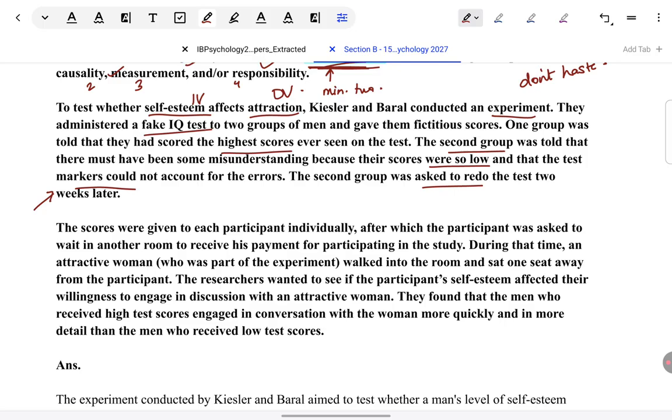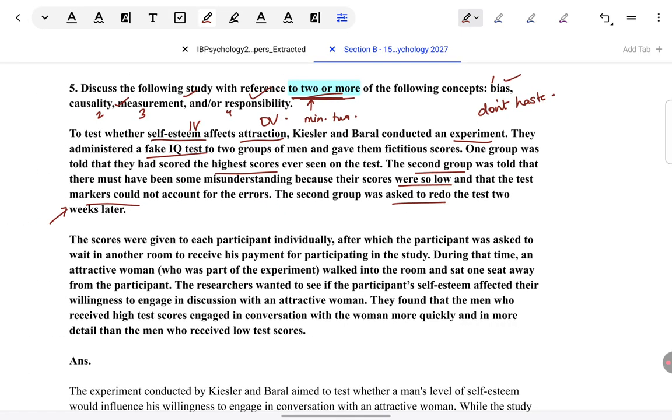Now, I will read further. Until I'm very sure that I've understood what is being said, I will not proceed because I won't be able to write a strong answer. So let's see further. In case you're wondering from where I have got this situation, this is released by the IB as a specimen paper. So don't think about whether this type of question will come. This is an official question.